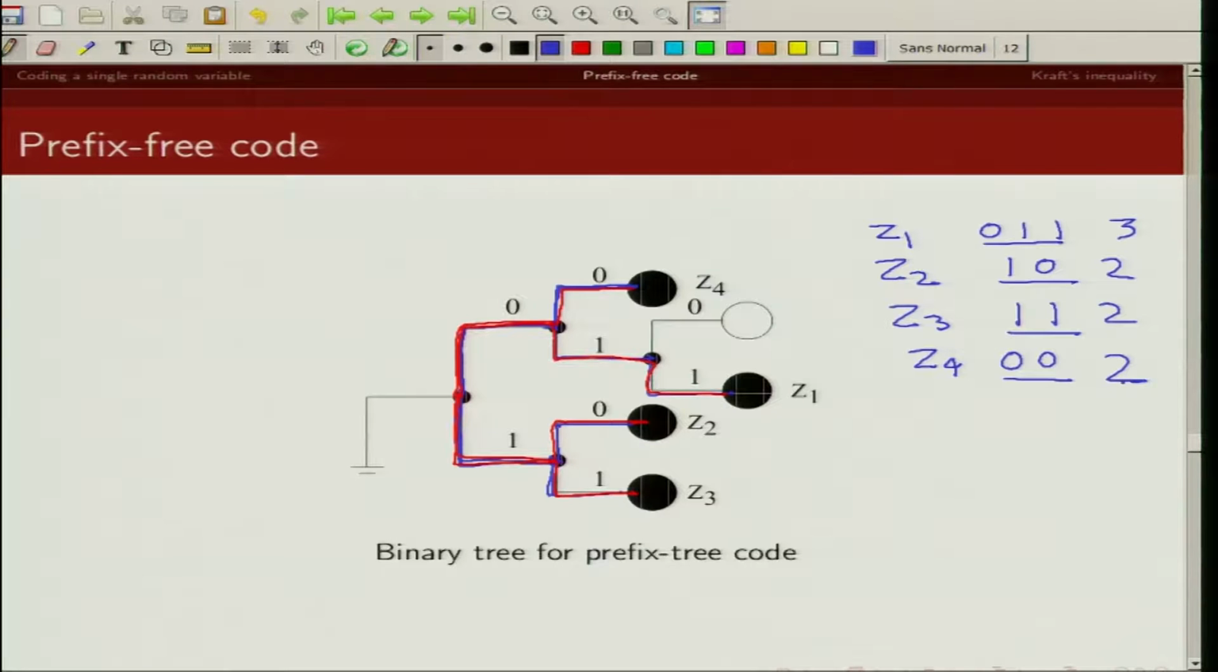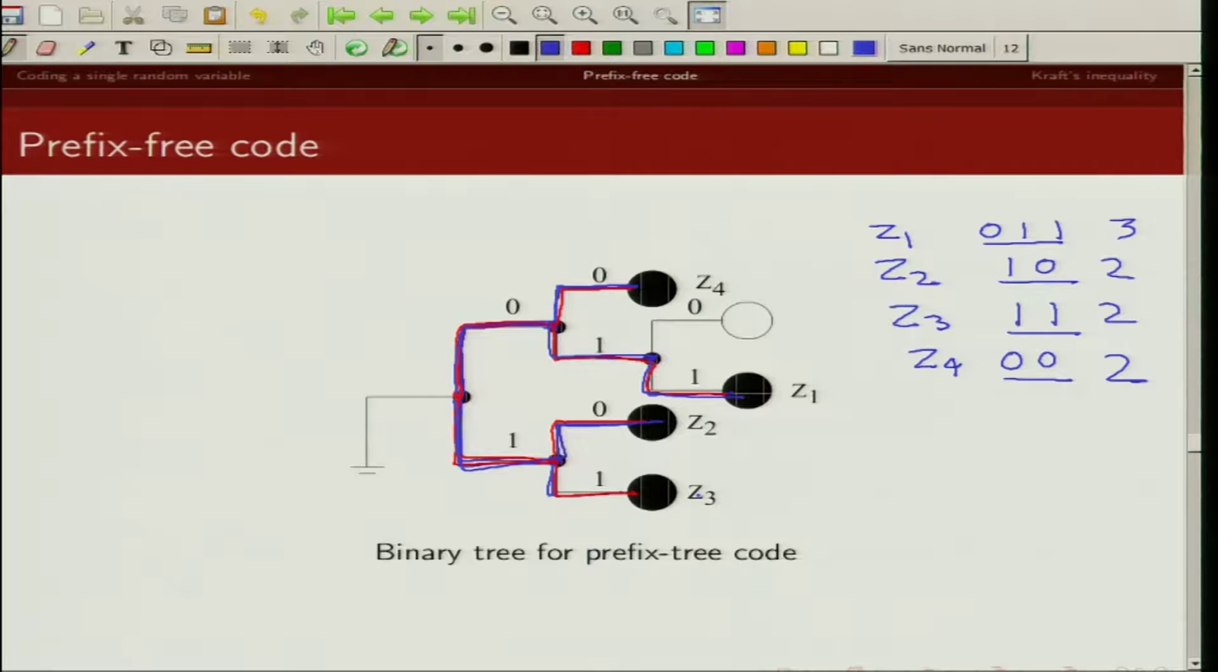So how do we get it? We can construct a d-ary tree up to depth 3, and then we start pruning. So to get Z1, I just prune the tree at 3. Then for Z2 I just prune the tree, so I do not take into account the other 2 leaves which are stemming from this node Z2, right.